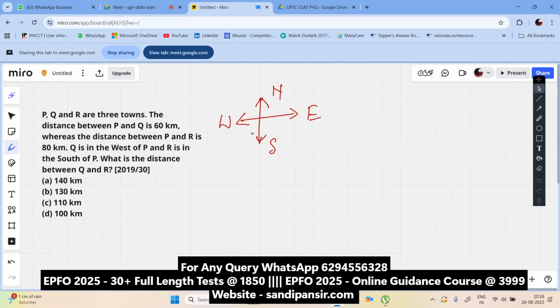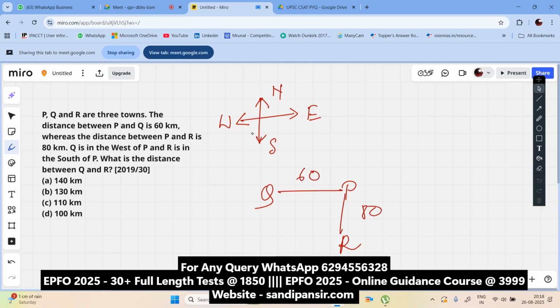P, Q, and R are three towns. The distance between P and Q is 60 kilometers, whereas the distance between P and R is 80. Q is to the west of P, and R is to the south of P. Got it? The distance between P and Q is 60, and the distance between P and R is 80. What is the distance between Q and R?